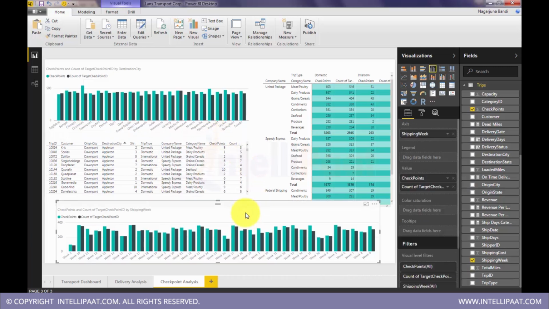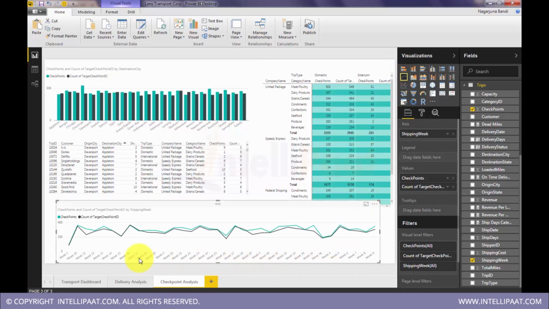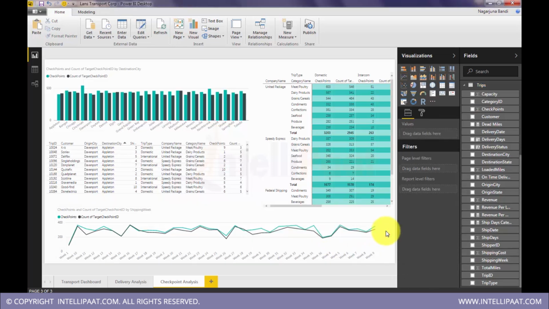This is week wise adherence. We will split this into a line chart. Okay, so the adherence is good. We see the number of checkpoints covered never goes down below. In some weeks we see a lot of variance. For some weeks the difference is more, so the compliance is less. And some weeks they are aligning to each other, where the compliance is good. So like that we can understand.